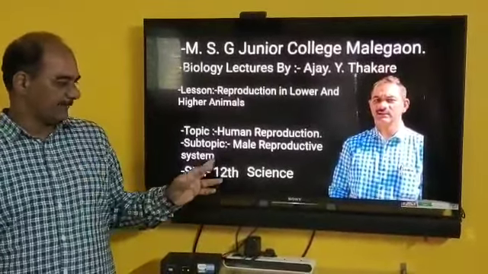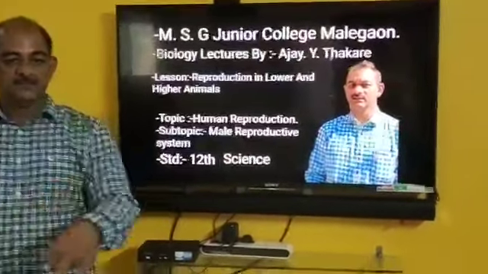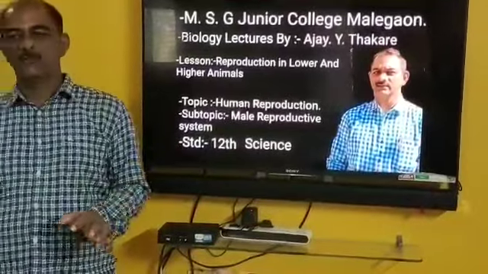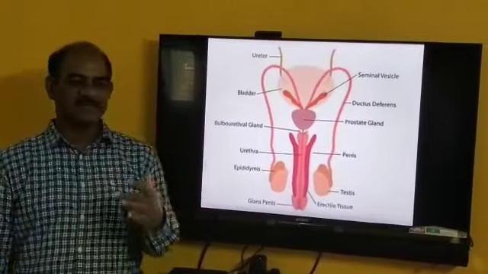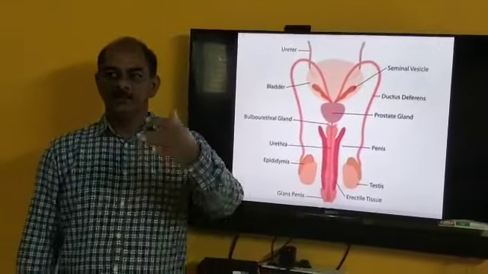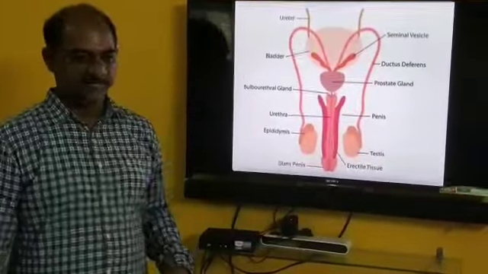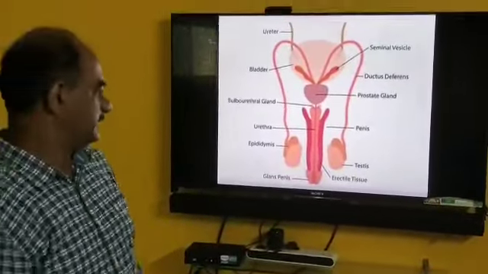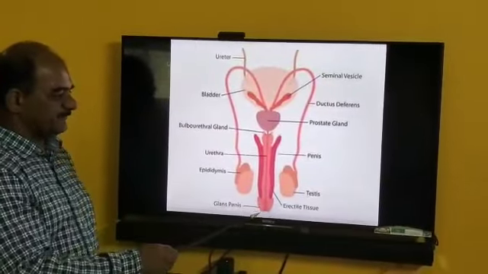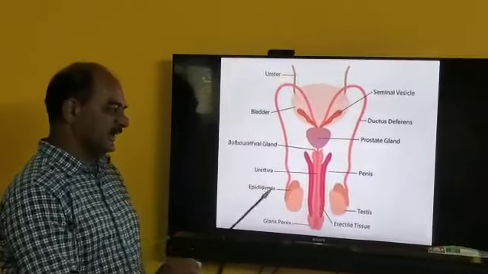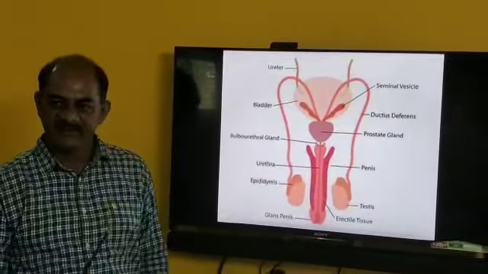Today our topic is the male reproductive system. The male reproductive system consists of external genital organs, internal genital organs and accessory sex glands.